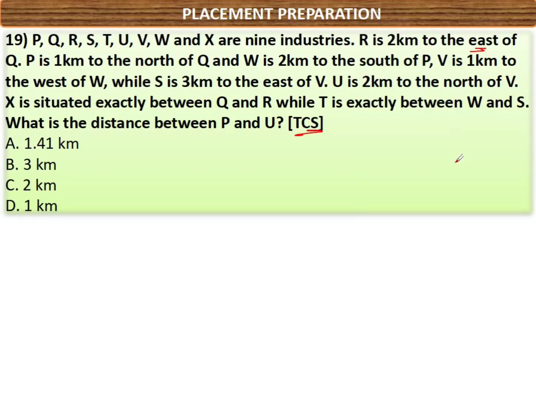So let's solve it. R is 2 kilometers to the east of Q. Next, P is just 1 kilometer to the north of Q. The distance from here to here is 1 kilometer.